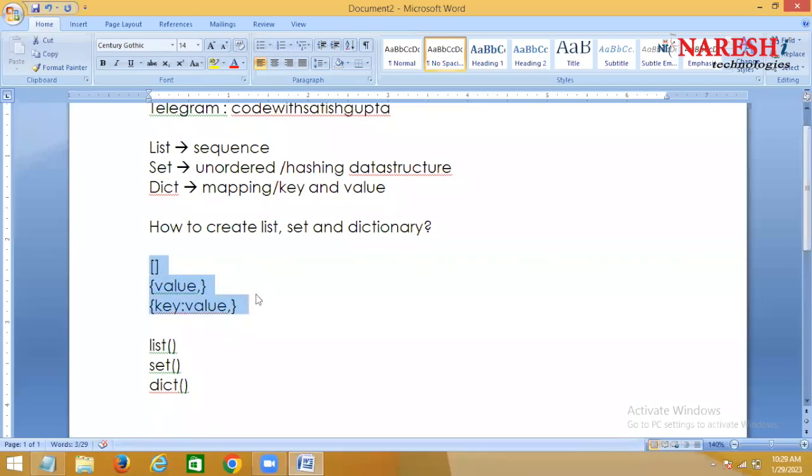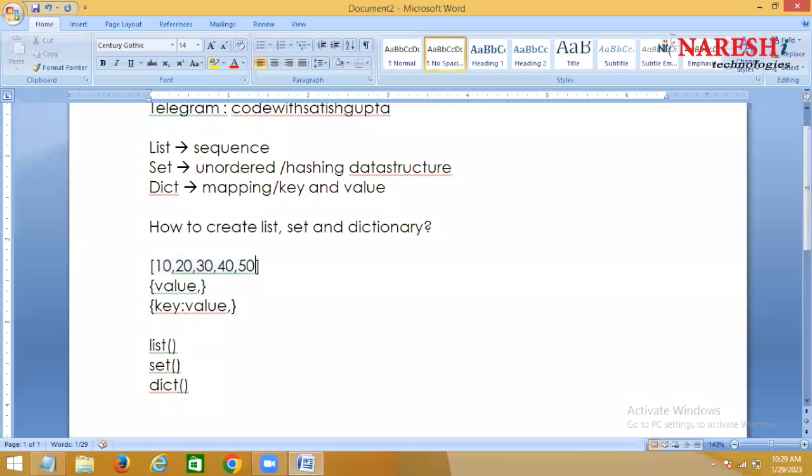But Python uses one special syntax for creating this list, set and dictionary. Within square brackets, you can display the values directly. Yes or no? You are just displaying the values directly.